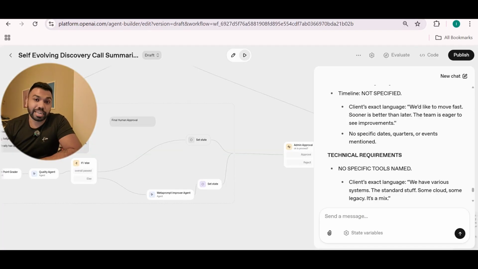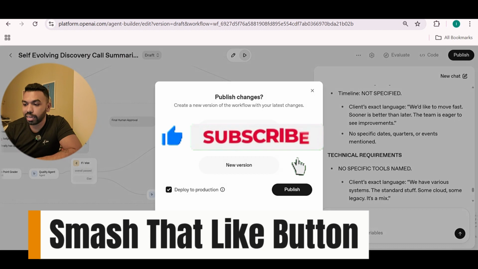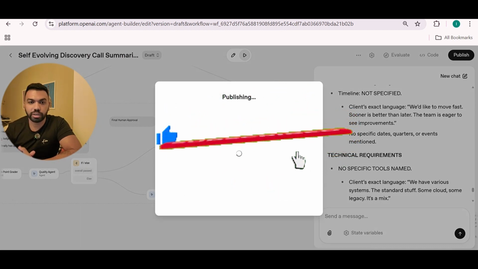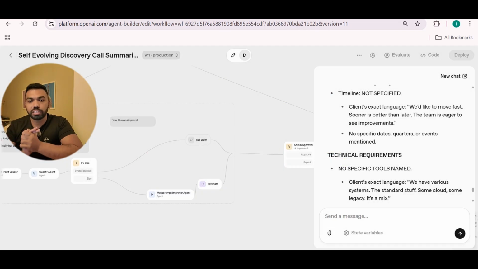Now, the great part to this is that you can just publish this into production, just like that. Publish, it's production, you can share with your team, everything is good to go. I made another video on the difference between OpenAI hosted versus self-hosting. So make sure you understand the difference between these two, the limitations. But this is great for you to start. Understand that speed and collaboration is what Agent Builder unlocks. So you get to have that. So if you are an agency owner watching this thinking, hey, I'm not a developer, there you go.